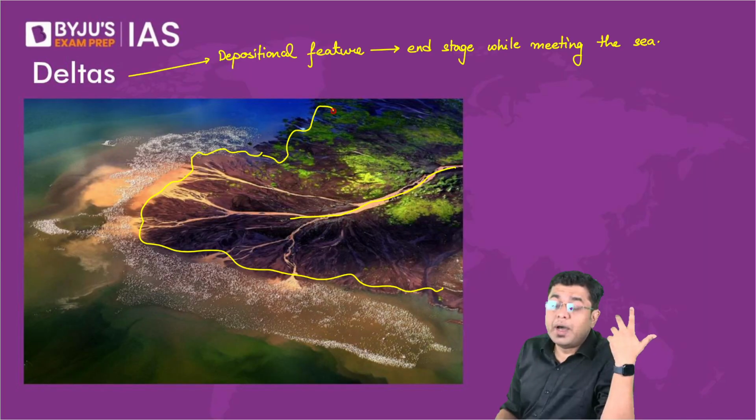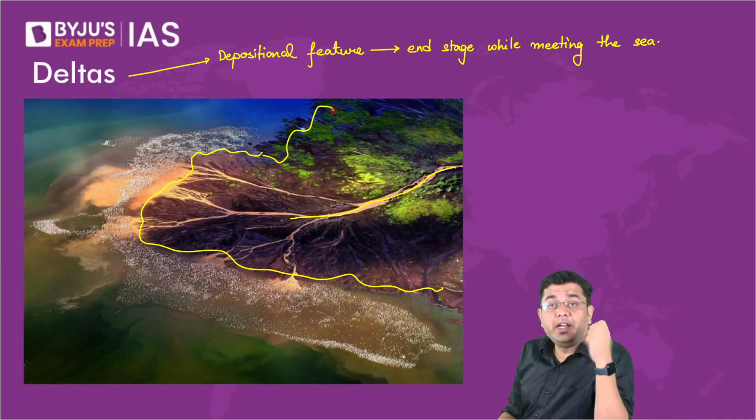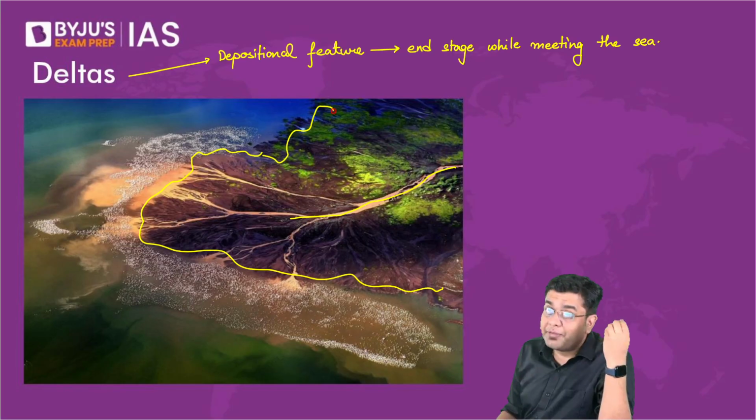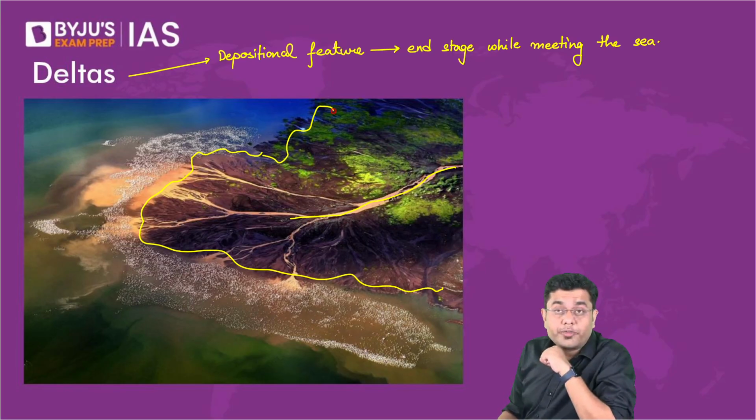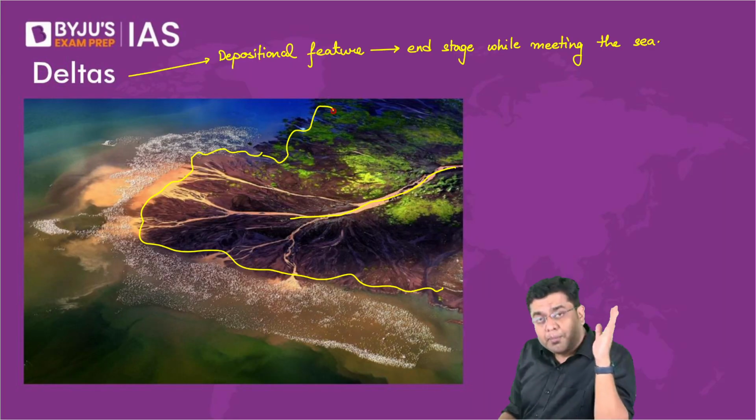So you have various rivers creating a delta. Krishna Godavari deltaic region is very, very fertile. Then you have Mahanadi Delta, Kaveri Delta. Then you have Sundarbans as the largest delta across the world, created by river Ganga and Brahmaputra. So that is where, before meeting the sea, the deltas are created.